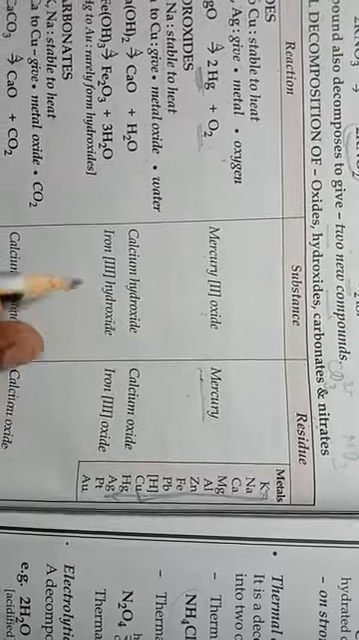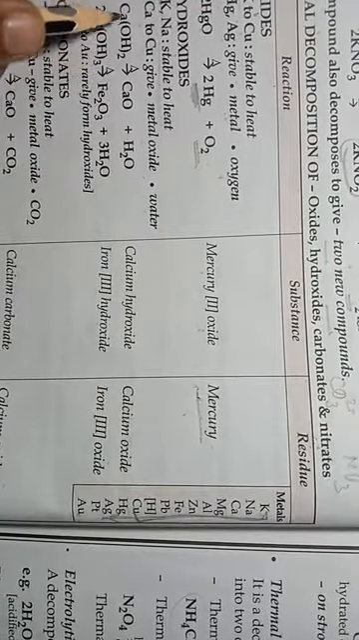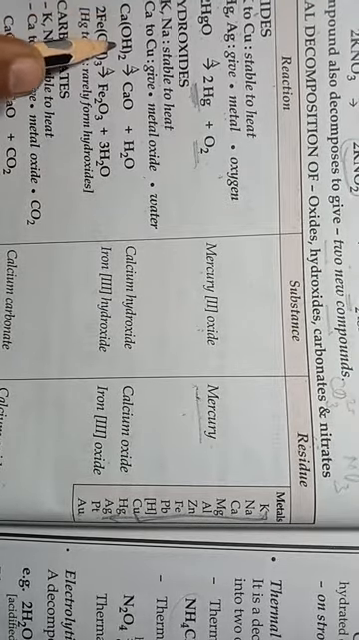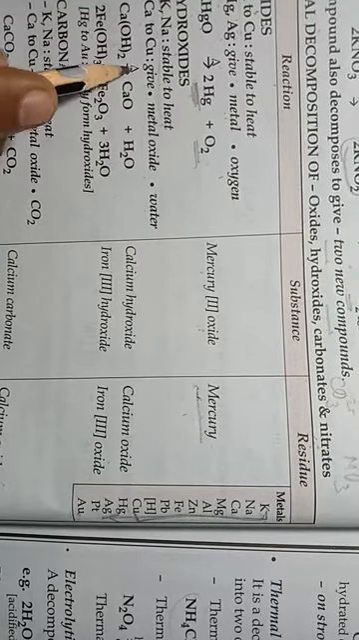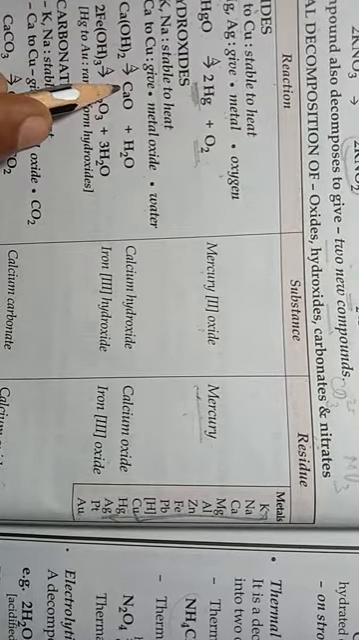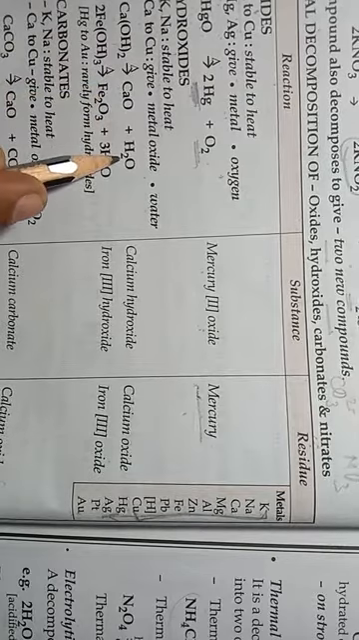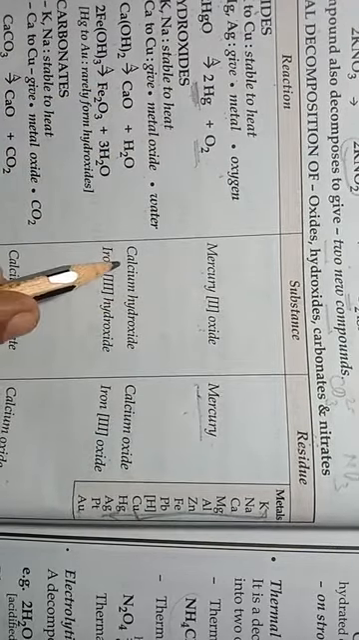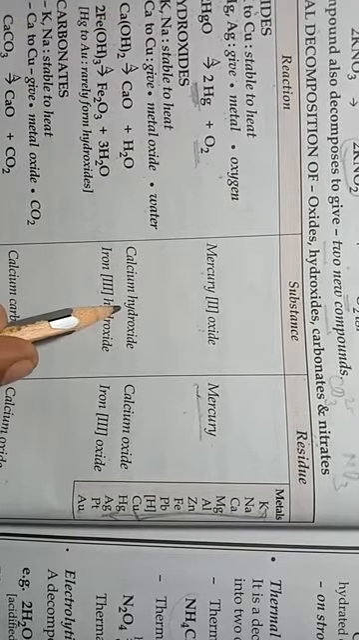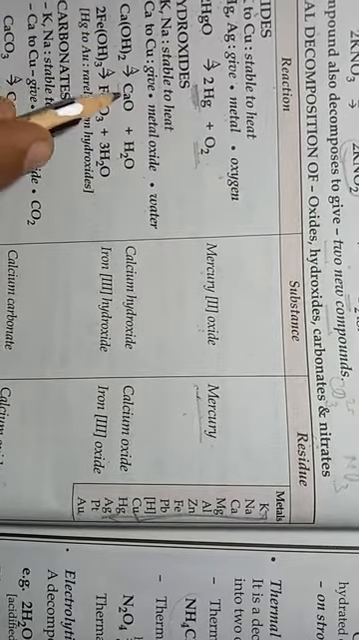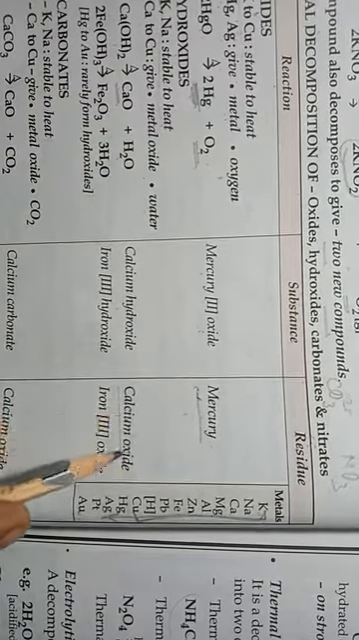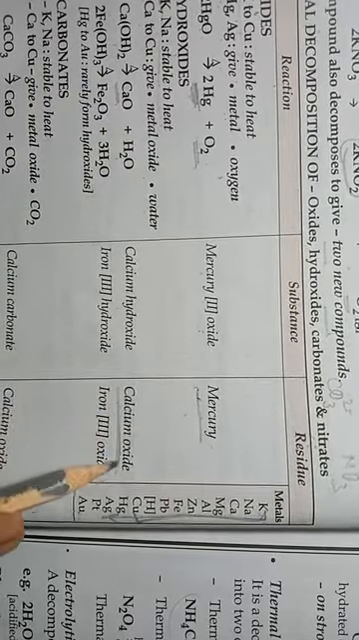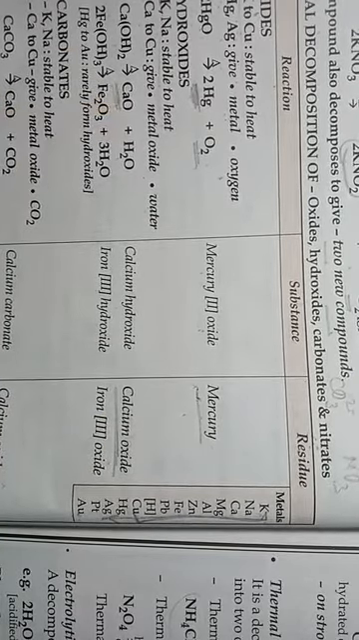When we heat calcium hydroxide, it gets converted into calcium oxide and water. So the substance which we took here is calcium hydroxide, and the residue which we are going to obtain here is calcium oxide.